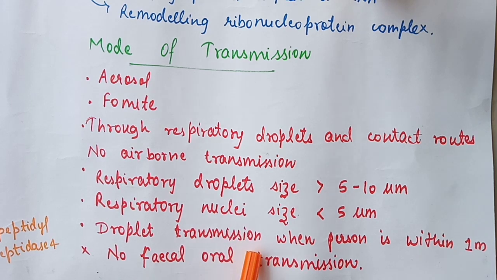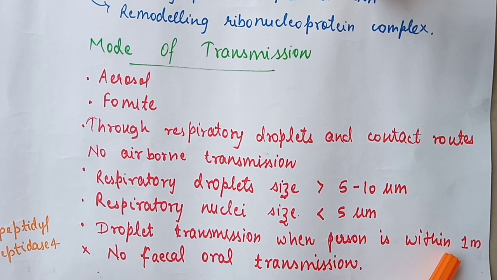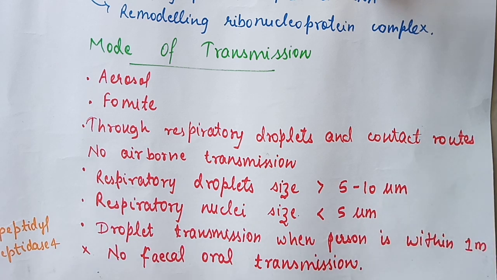Droplet transmission occurs when a person is within only 1 meter. That's why the government has declared that we have to maintain a distance of at least 1 meter. No fecal-oral transmission has been discovered till now.